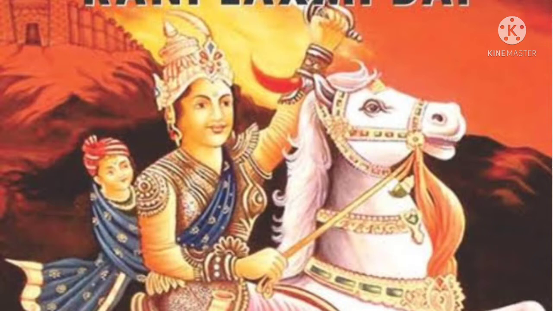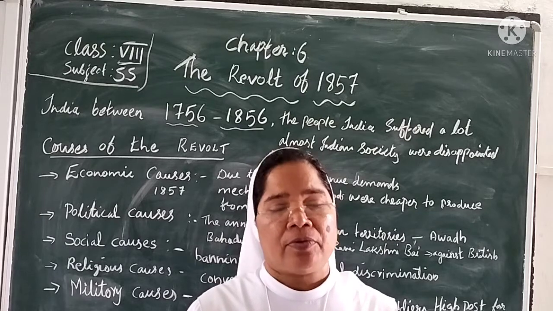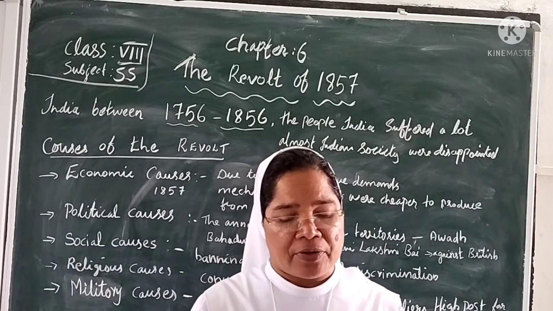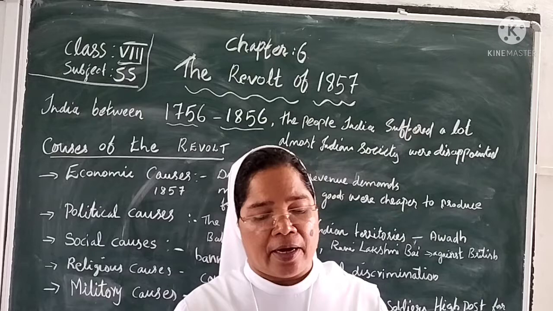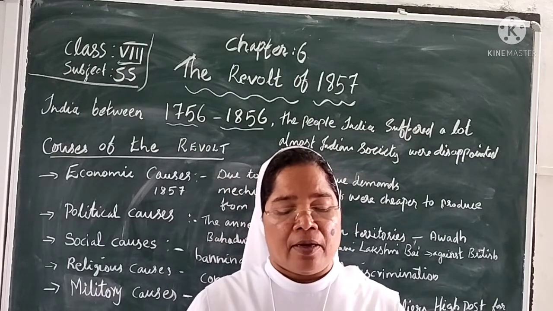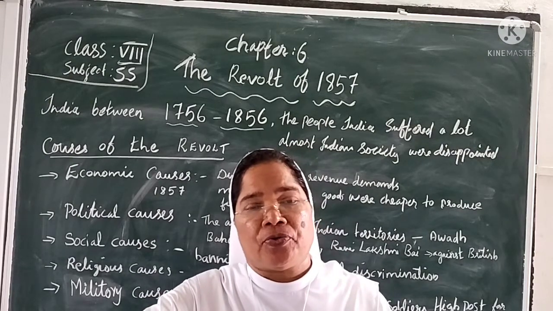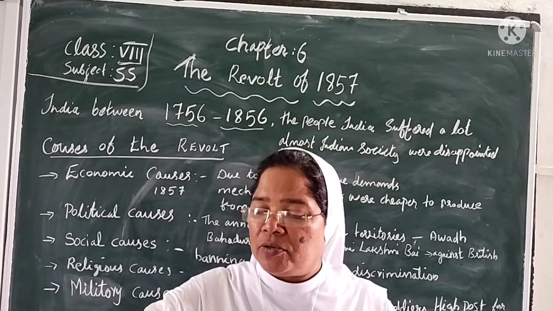She was very young, and after fighting, she was killed by British India. If you know the stories, we can study more. She led the revolt in Jhansi. She was killed by the soldiers at the age of 22.